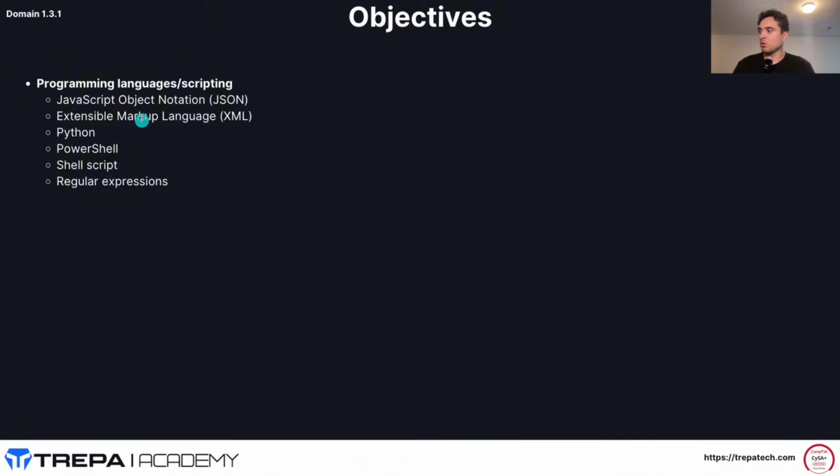Okay, so again, we're going over programming languages and scripting, and we're just going to talk about these 6. So JSON, which again is not a language, it's really just a way we format data. It's like a standard serialization format for our data. And then XML is the same thing, just another way to format data. Like in my day job, we use XML for our config file for Palo Alto firewalls, or for our console servers, what we call them.